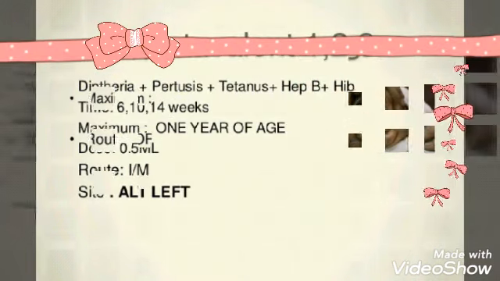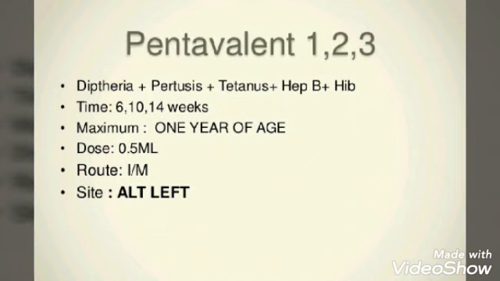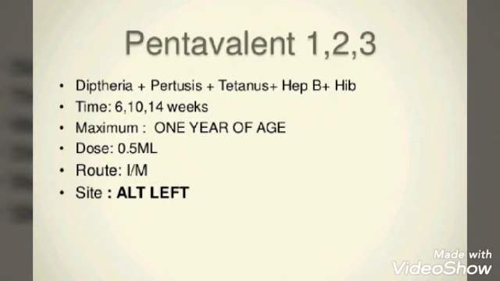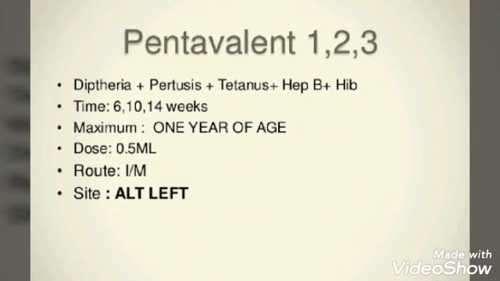Then pentavalent 1, 2, 3. The word penta itself means 5. So this pentavalent is given to fight the 5 disease conditions. These 5 disease conditions are diphtheria, pertussis, tetanus, hepatitis B and hemophilia. So these are the 5 pentavalent diseases, and for those diseases this vaccine pentavalent 1 to 3 is given.